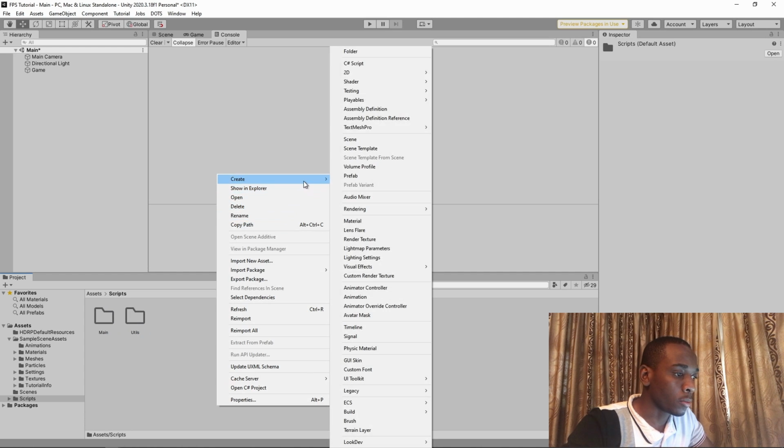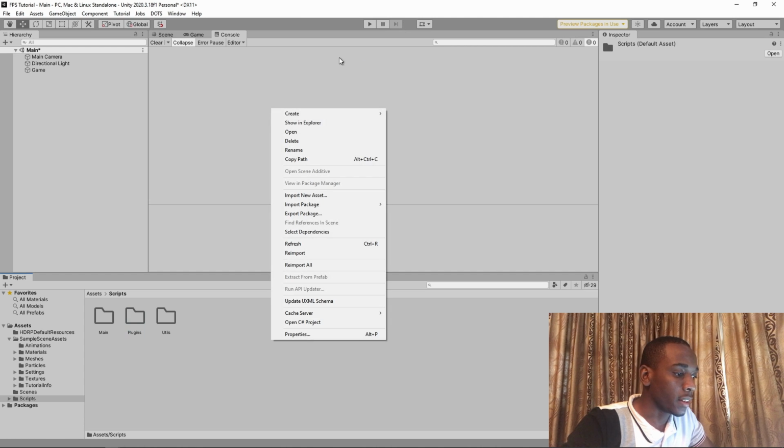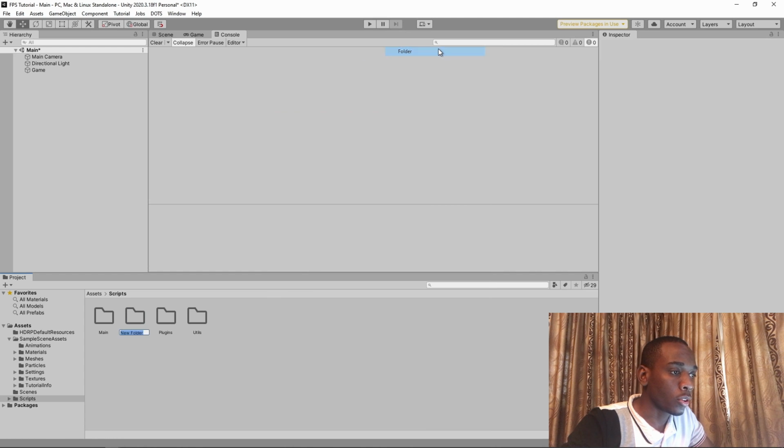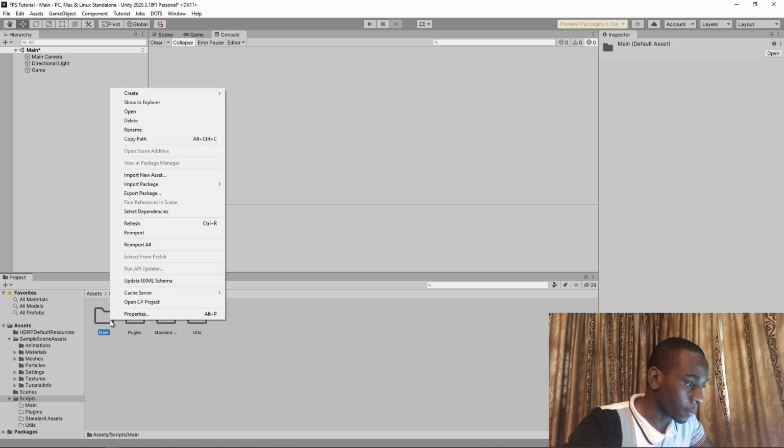We also want to create a new folder and just simply call this plugin. We also want yet another new folder, and I will call this standard assets. Quite important to get the spelling of standard assets correct in this case. The standard assets folder does not need to be inside of the scripts folder, so I'll move that back outside.